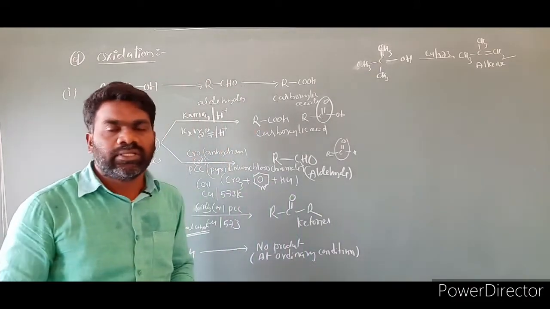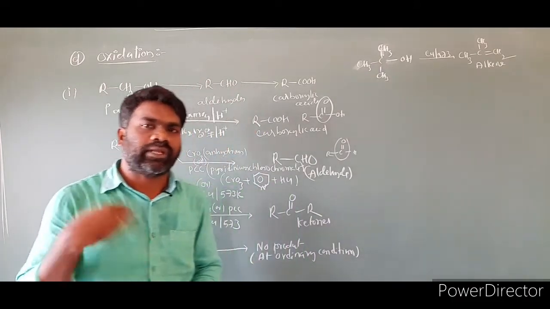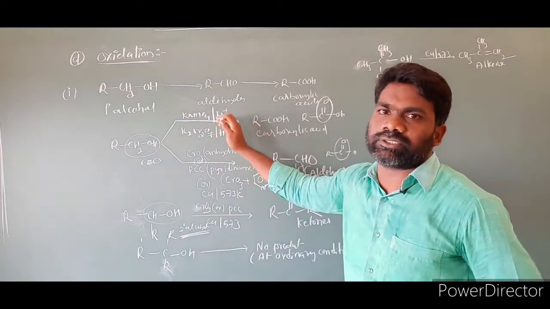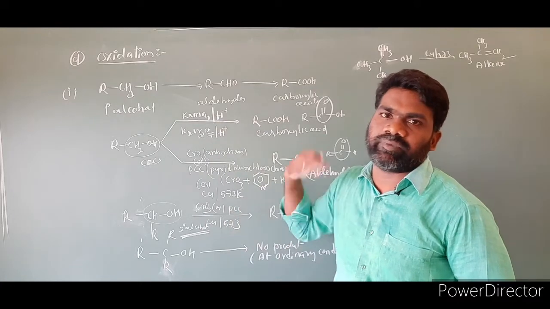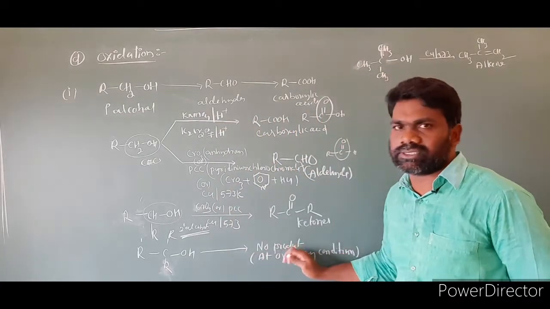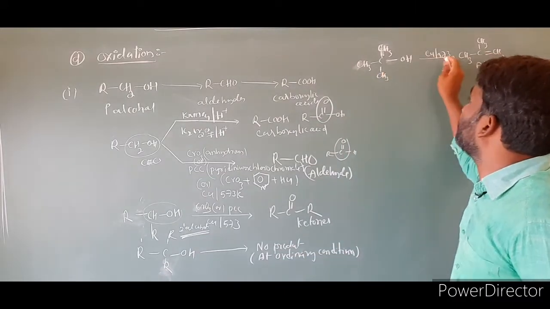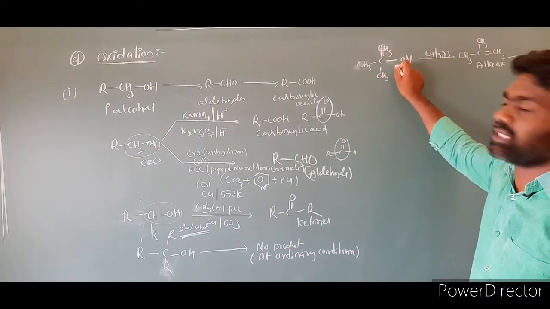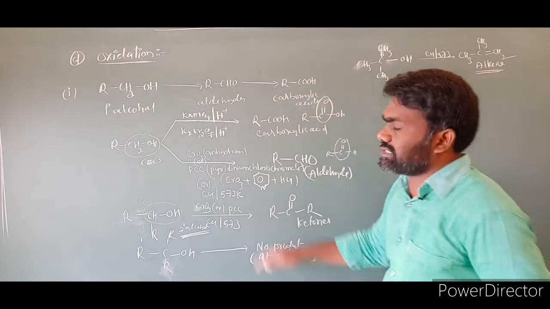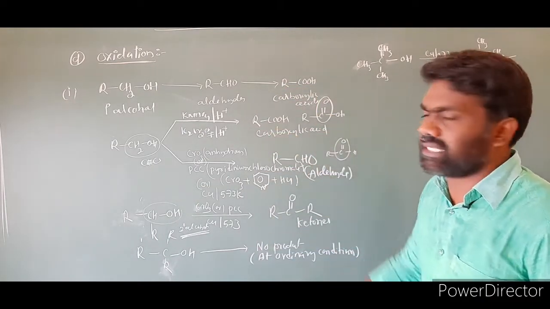We require elevated, very high temperatures, and we have to use very strong oxidizing agents. Strong oxidants and very high temperatures. So at mild ordinary conditions, no product. If you take copper at 573 Kelvin, the tertiary alcohol will give alkene. The product is alkene.